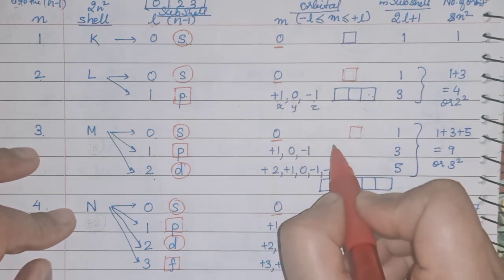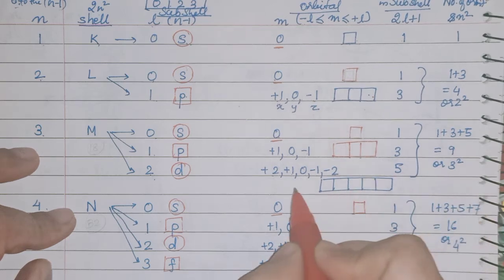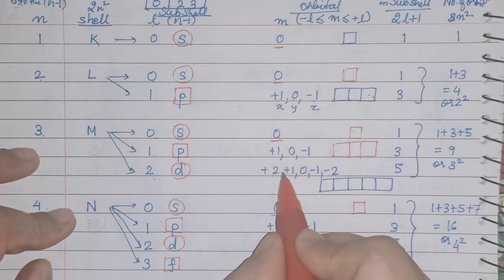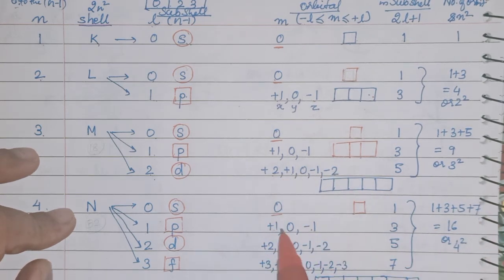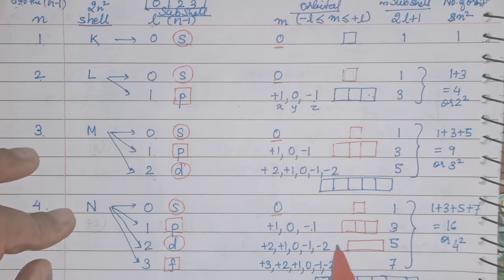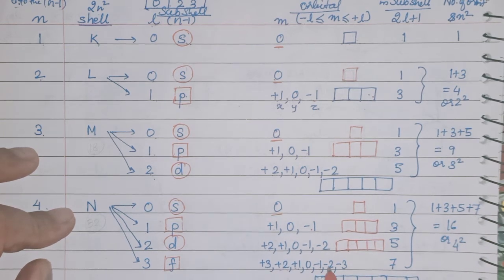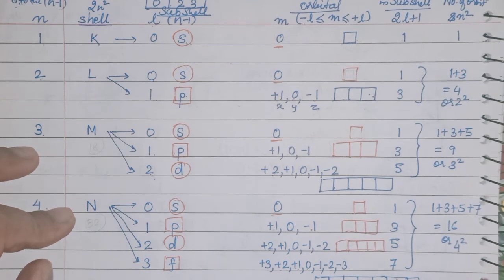Here also 3 numbers, 3 boxes. Here it is 5 numbers: 1, 2, 3, 4, 5. So, 5 boxes. 3 numbers, 3 boxes. 5 numbers, 5 boxes and 7 numbers. See, 1, 2, 3, 4, 5, 6, 7. 7 numbers, 7 boxes. Okay.